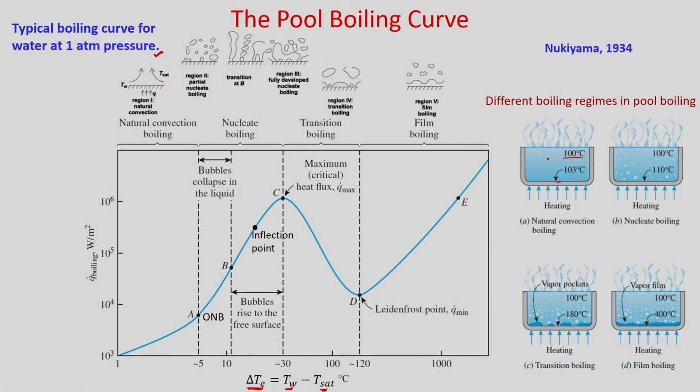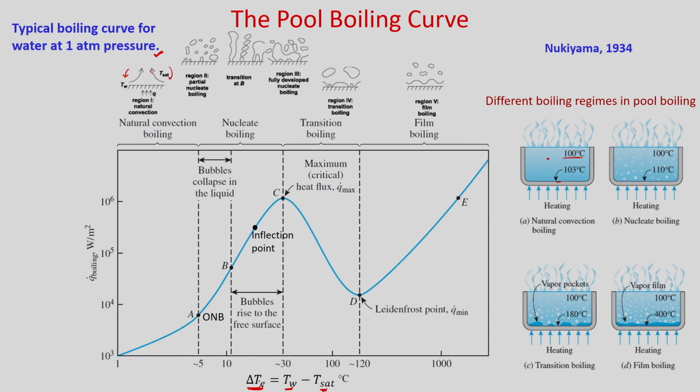This low density fluid will go up and high density liquid will come down, and that way natural convection boiling takes place. But there will be no formation of bubbles in this region because you have a very small excess temperature.